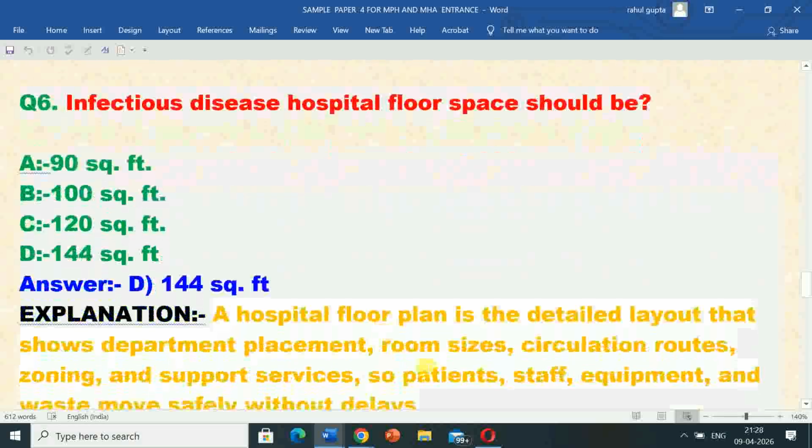Next question is question 6. Infectious disease hospital floor space should be. Options are A. 90 square feet, B. 100 square feet, C. 120 square feet, D. 144 square feet. Correct answer is option D, 144 square feet. So infectious disease hospital floor space should be 144 square feet.